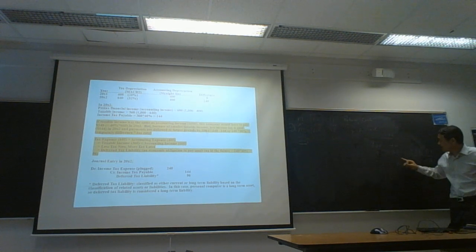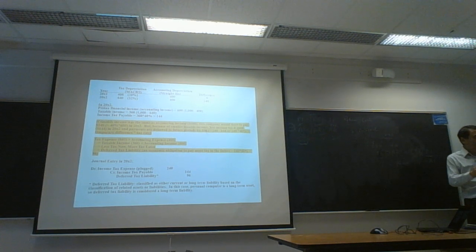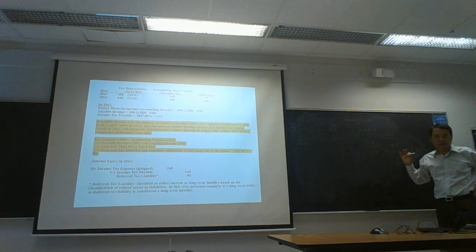And because of this, because of higher tax expense, second year taxable income is smaller, less than accounting income. And whenever you have a small taxable income, you will pay small income tax, right? Your tax payment is always based on taxable income. So less tax is paid now, and more tax will have to be paid in the future.